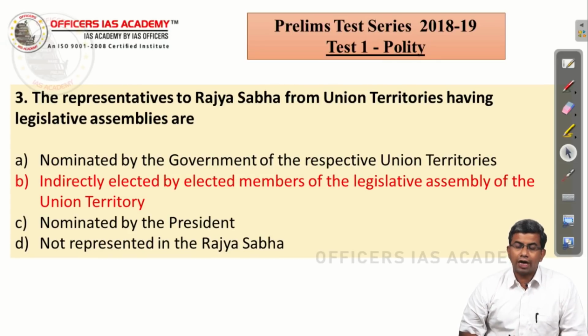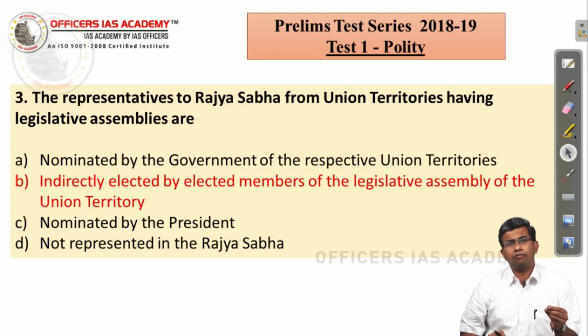The representatives to Rajya Sabha from union territories having legislative assemblies. So it's a straightforward giveaway question. There are only two union territories which have a legislative assembly.